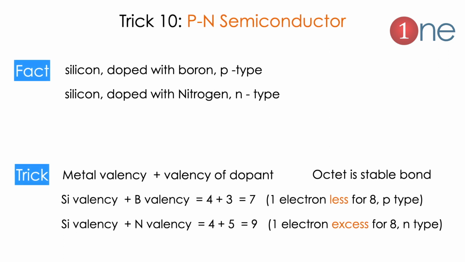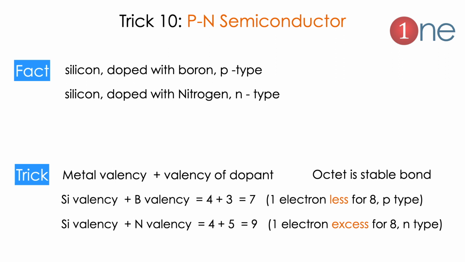Next tip will be on finding P and N type semiconductors. Normally people confuse the doping. Whether silicon doped with boron forms P type or N type. Similarly, silicon doped with nitrogen forms N type or P type. How can we avoid this confusion?